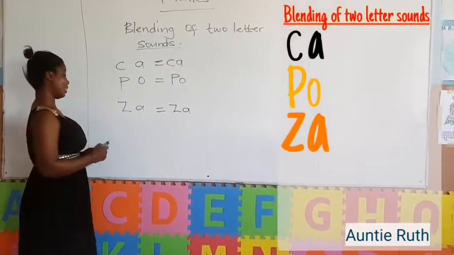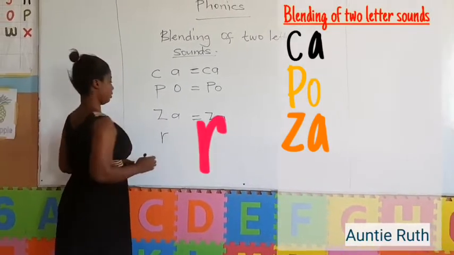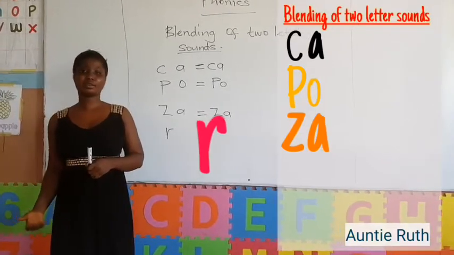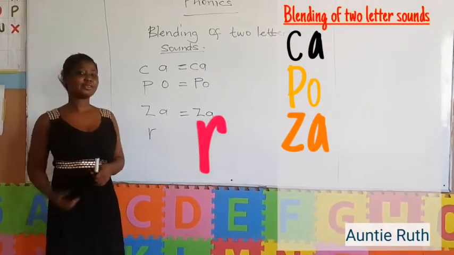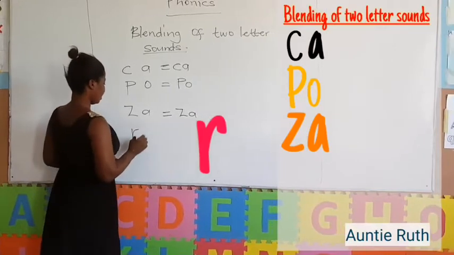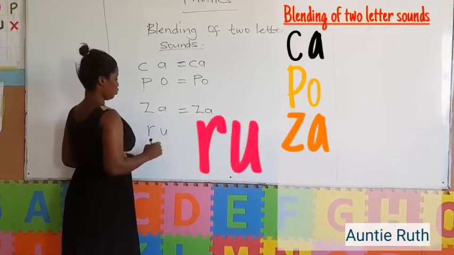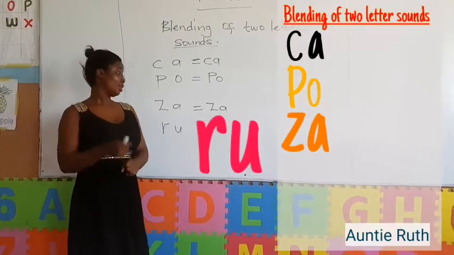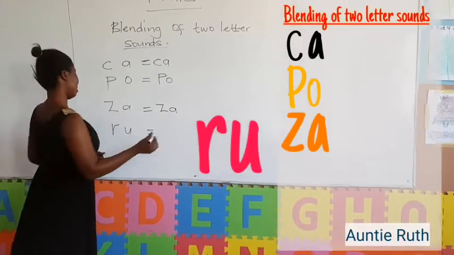Our next letter, letter R, with the action and sound r, and our next letter is letter U with the action and sound u, will give us ru.